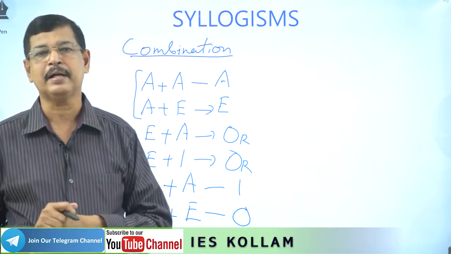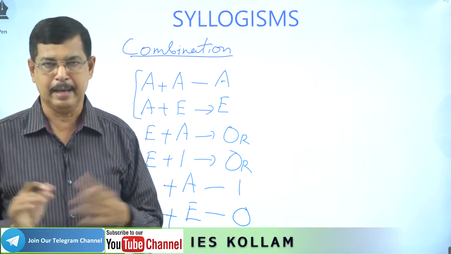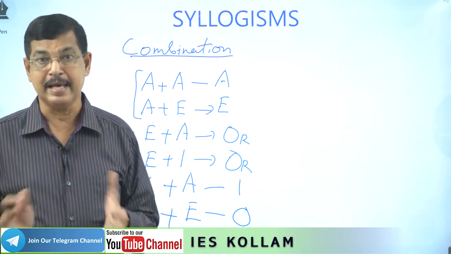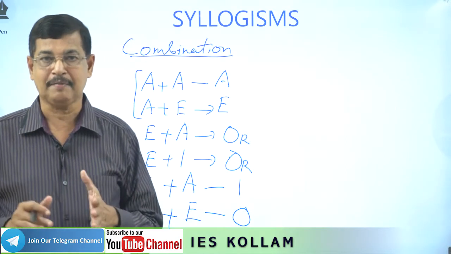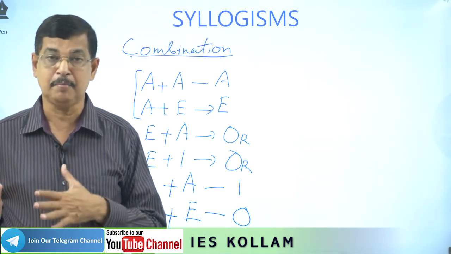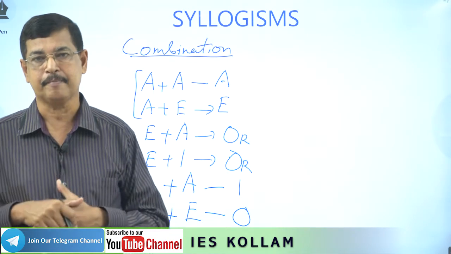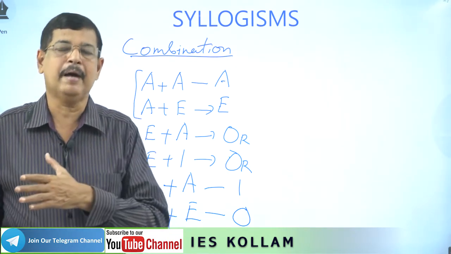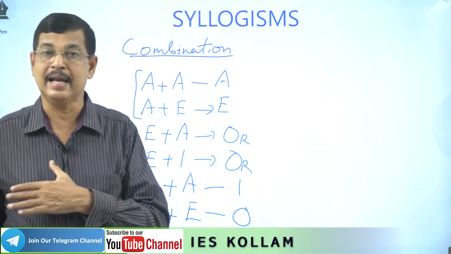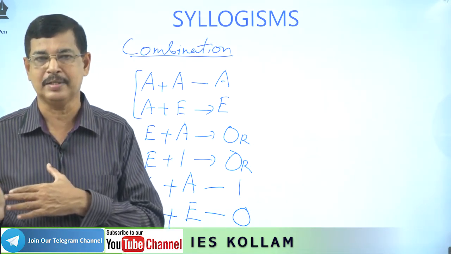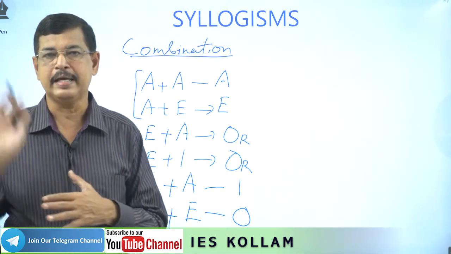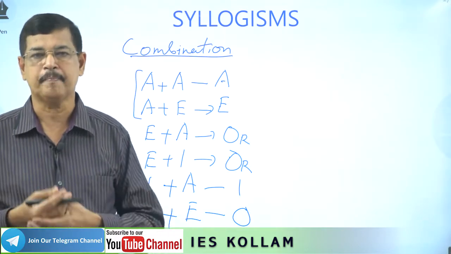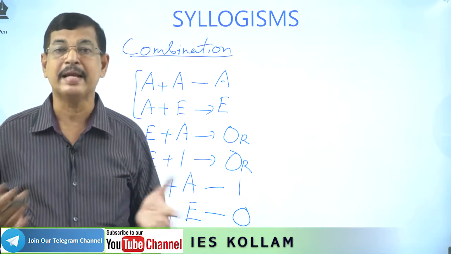Very simply we can remember the first two. A plus A, because two statements are positive, the answer will be positive. A plus E, a positive statement together with a negative statement, the answer will definitely be negative. Answer is E. A positive statement A combines only with the universal. A plus E are the universals. So it will be A and E. That way we can find the conclusion immediately and very quickly. That is why we are remembering these combination results.